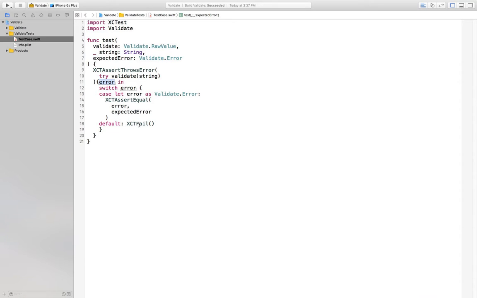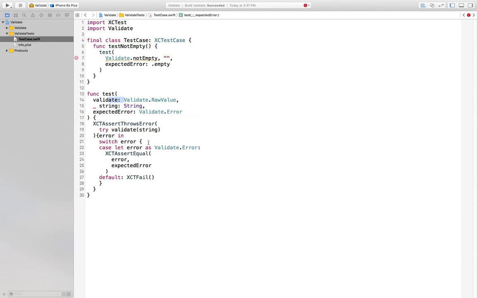This will never actually happen, but right now, errors in Swift are not exhaustive. So it can't know yet that this is the only possible thing that could be thrown, because you can't say what kind of error a function throws yet. For implementing, testing that a string is not empty, we'll use that test function. So we'll say validate not empty. Validate that this empty string is not empty. Of course it is. So we expect to see the .empty error.